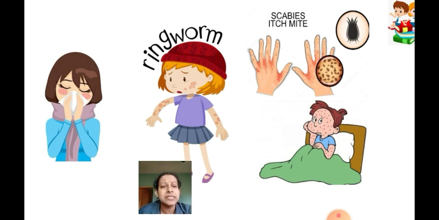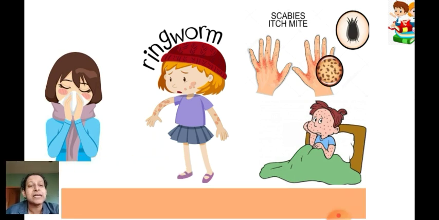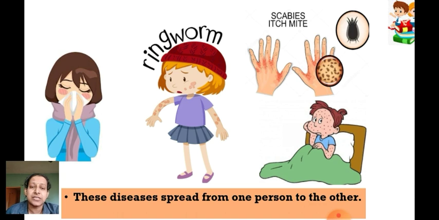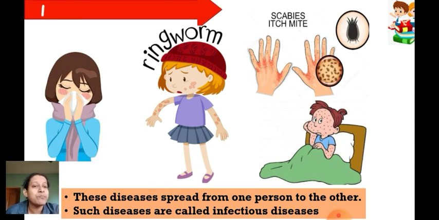So what are these diseases called? These diseases are infectious diseases, and these diseases spread from one person to the other. Such diseases which spread from one person to another are called infectious diseases.